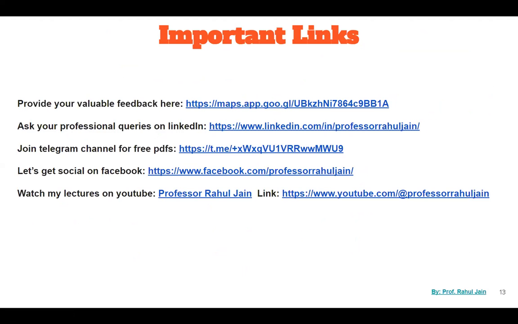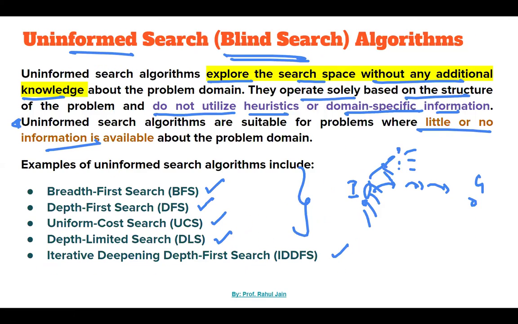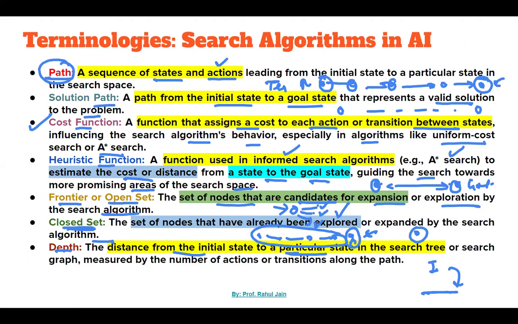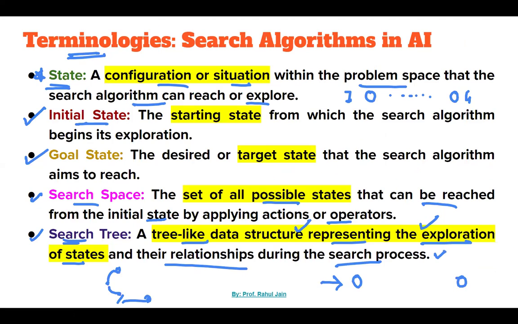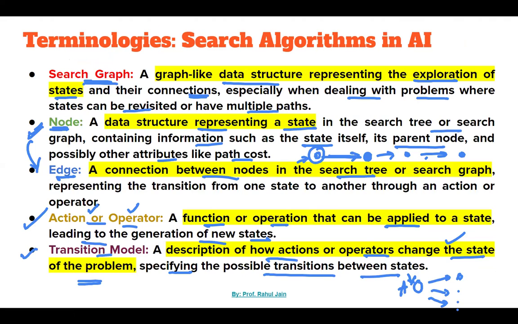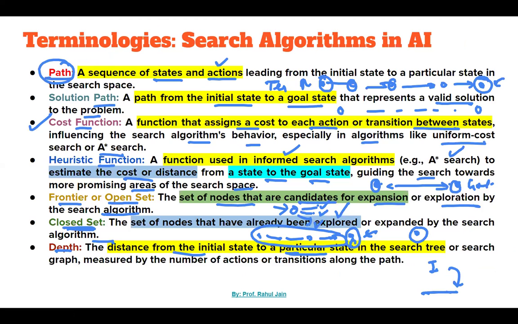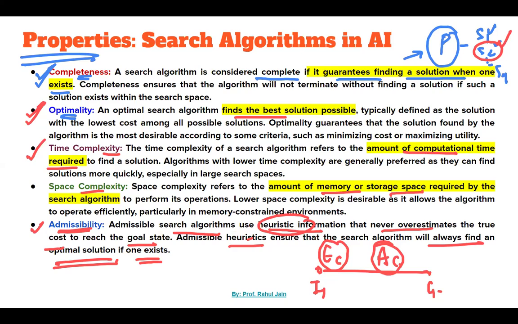So as of now, we have just discussed the basic part of search algorithms, the basic definition of search algorithms. Thereafter, the key terminologies, because these terminologies will be helpful when we learn these search algorithms in the next lectures. Thereafter, the properties: what is completeness, what is optimality. Every time whenever we see an algorithm, we are going to discuss these properties, whether it is complete or not, whether the algorithm is optimal or not, and its time complexity, space complexity, and admissibility, right?